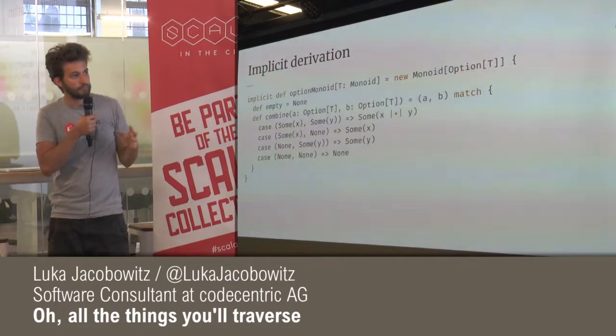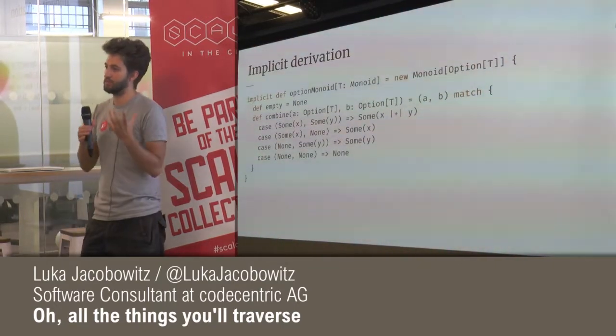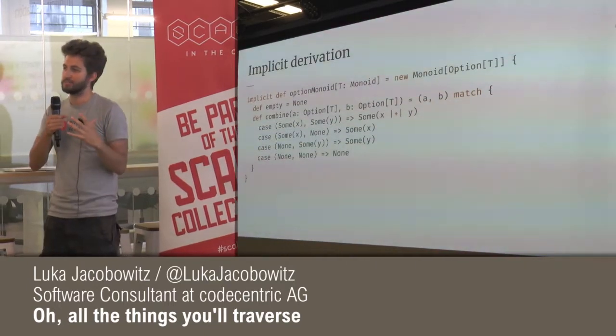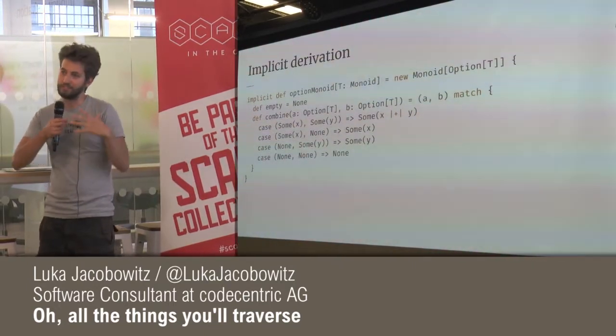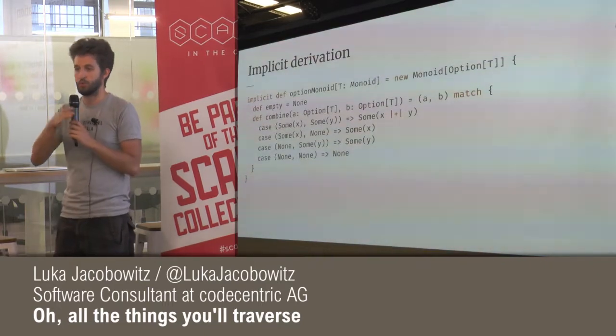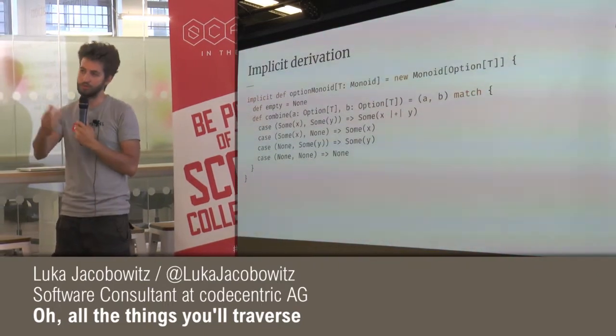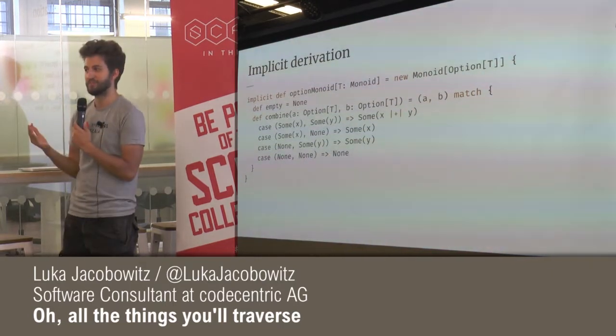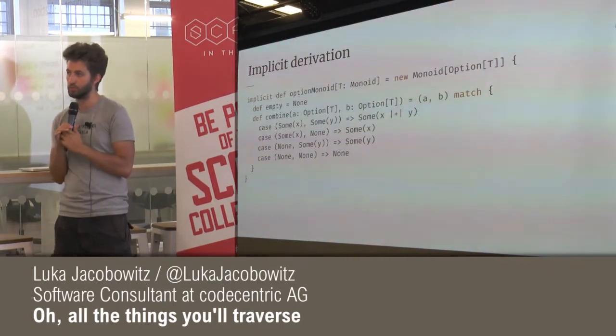And what we see here is one of the features called implicit derivation, and that means in essence that we can define instances for types that require other types to also have instances, right? And that is something that is basically impossible to do without type classes.